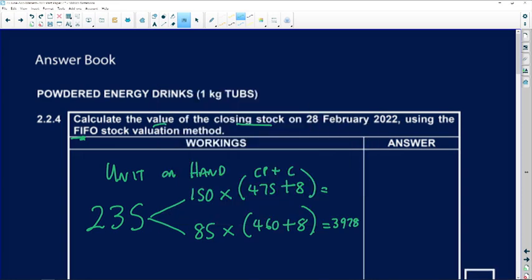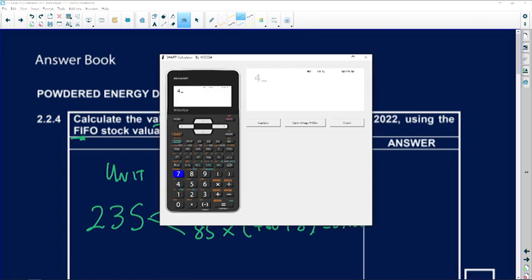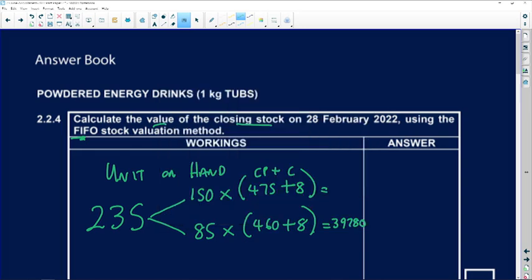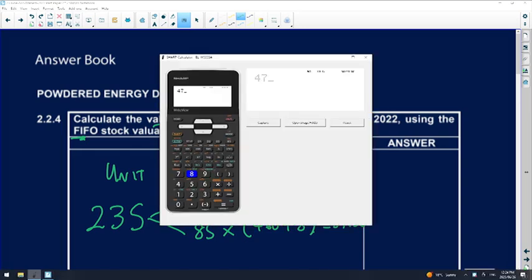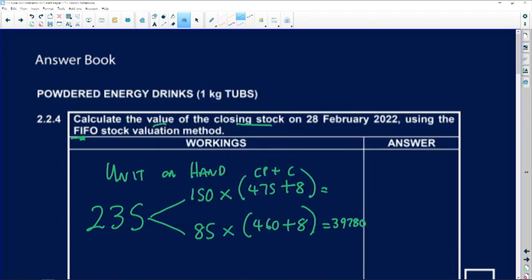Yeah. Right, and we're doing the same thing above. Right, so 475 plus 8 times 150. Okay, so let me just do that one more time. Okay, so 475 plus 8, and then times 150, and that is giving us 72,450.